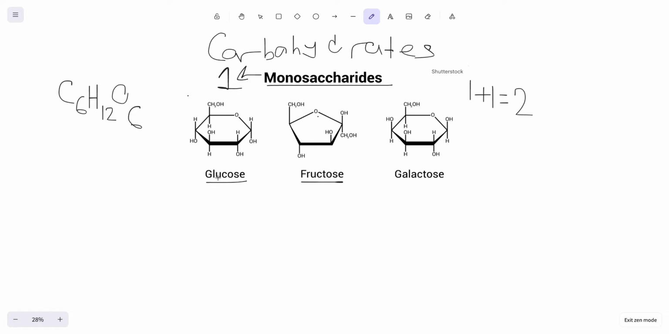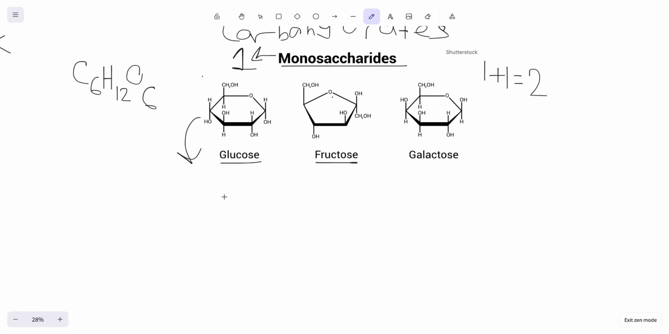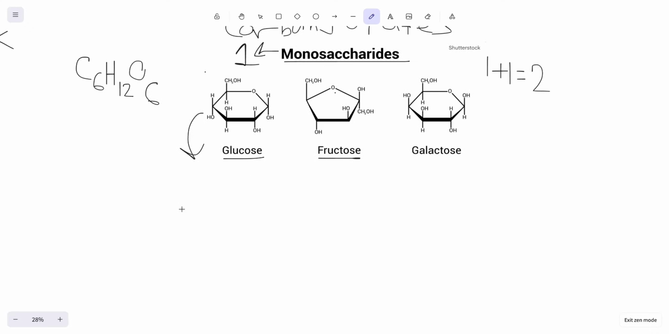Let's first talk about glucose. This is the structural formula for glucose. Notice how it has 1, 2, 3, 4, 5, 6 carbons. So the formula here is C6H12O6. And the thing about glucose is that it can exist in a ring structure, but it can also exist in a sort of flattened version.